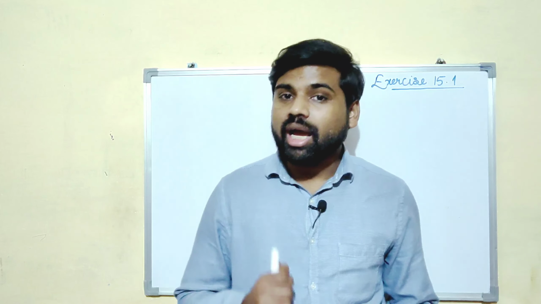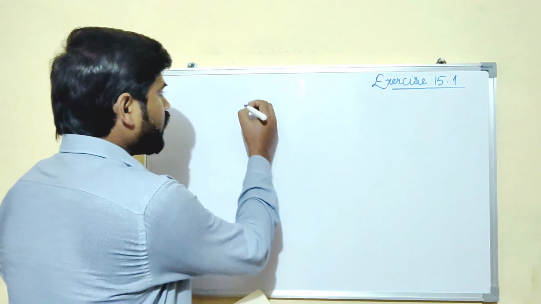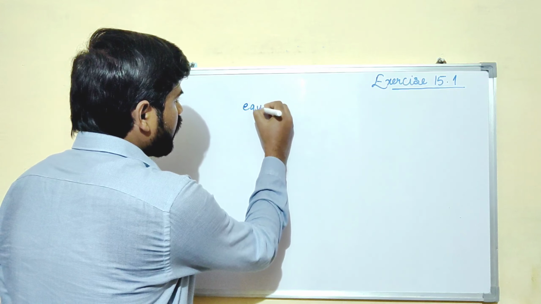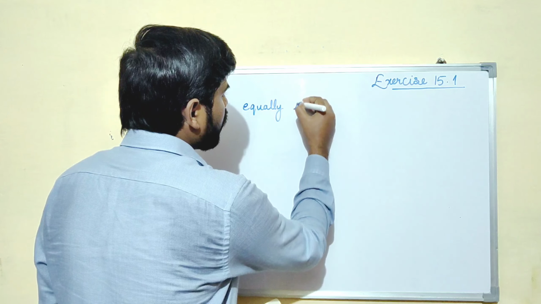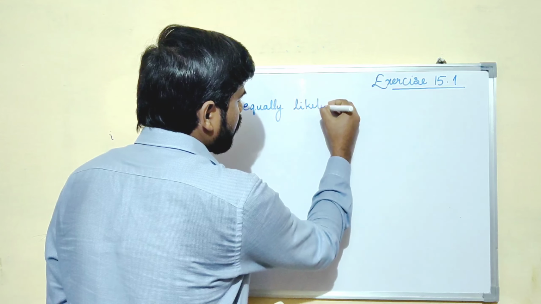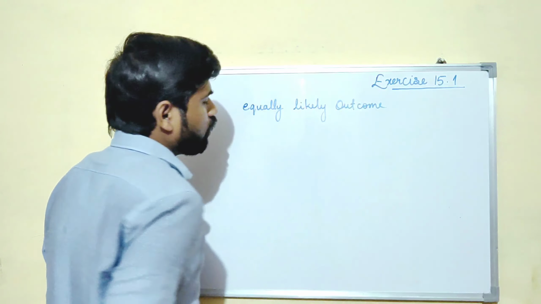So the very first question is the fill-up, which I think you should do by yourself because it will give you clarity on the chapter. Now let us see the second question, which says, which of the following experiments have equally likely outcome? Now what is this equally likely outcome? Let us first talk of these words, equally likely outcome.